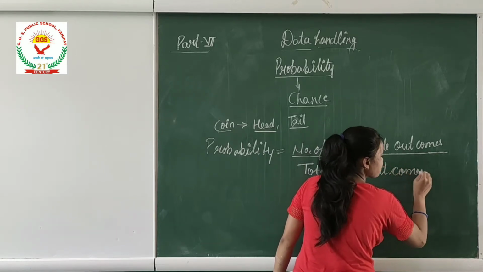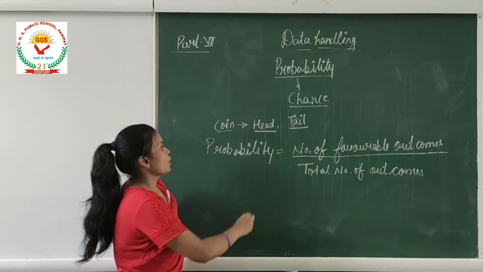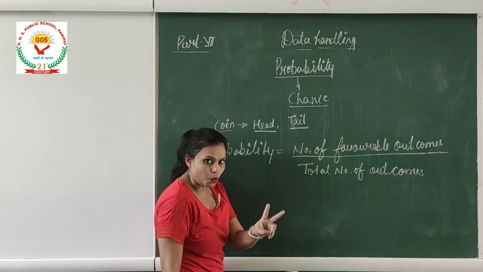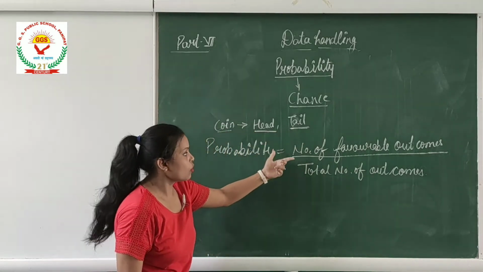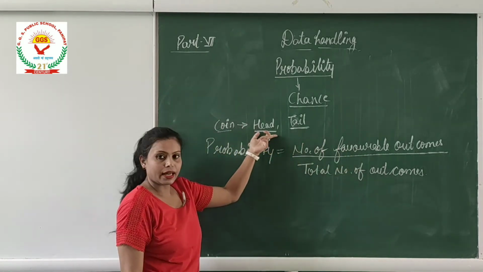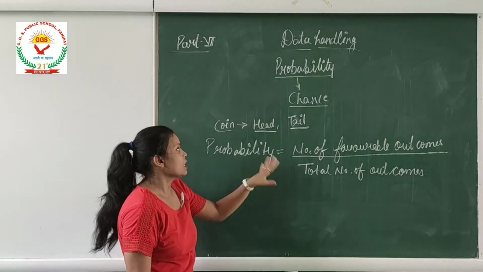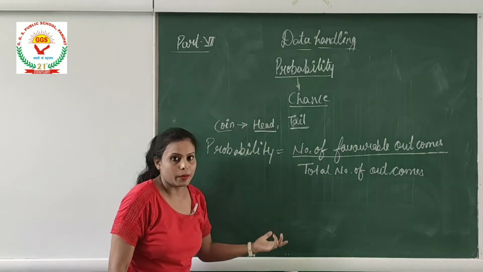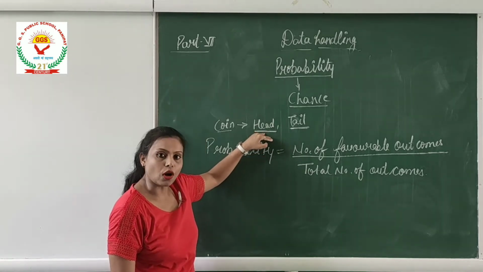What does it mean? This means if we toss the coin, we have total number of outcomes 2, okay, but I am expecting head. So favorable outcome is head, that is 1, okay. Suppose I say, what is the probability of coming head on the top?